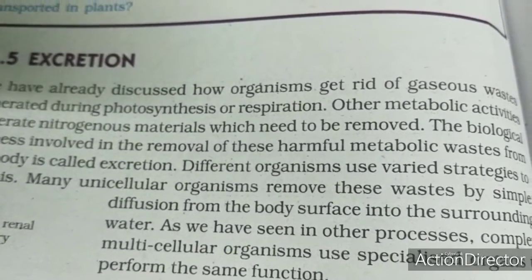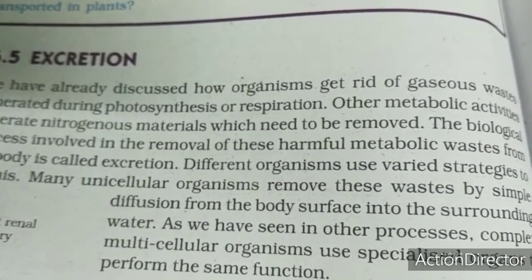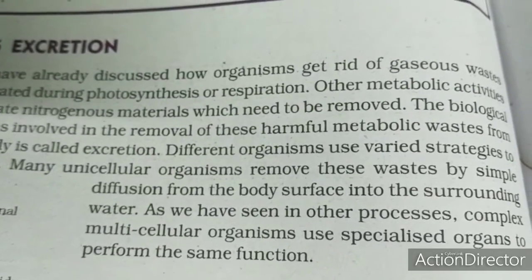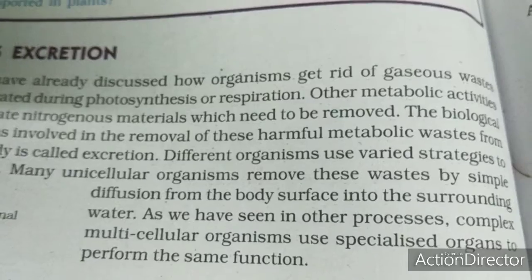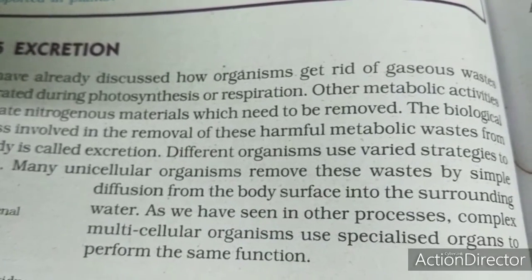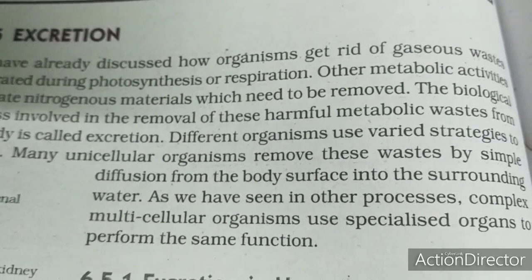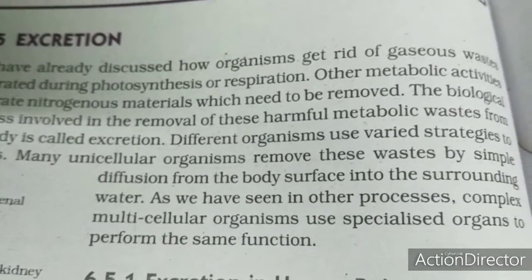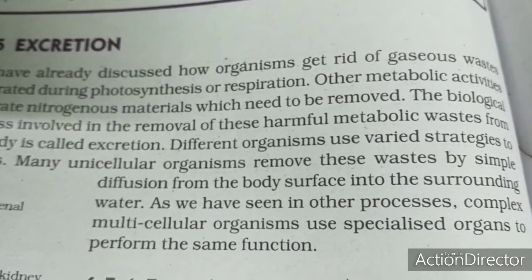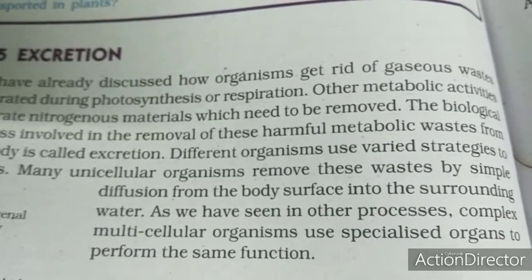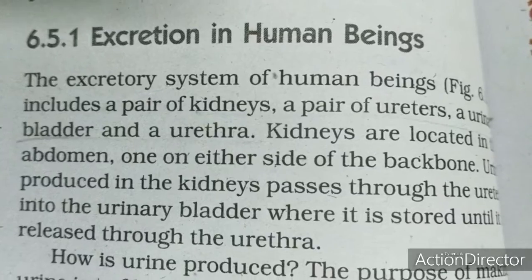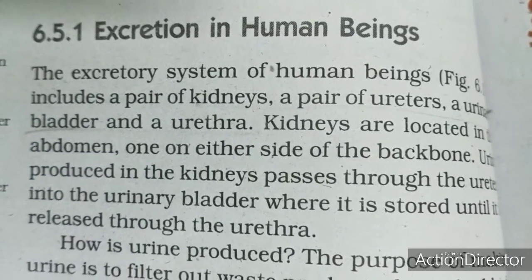For example, some unicellular organisms get rid of these wastes by simple diffusion. They diffuse these wastes from the body directly into the surroundings. But what about the complex organisms? The complex multicellular organisms use specialized organs to perform the same function. Let's learn how excretion takes place in human beings.